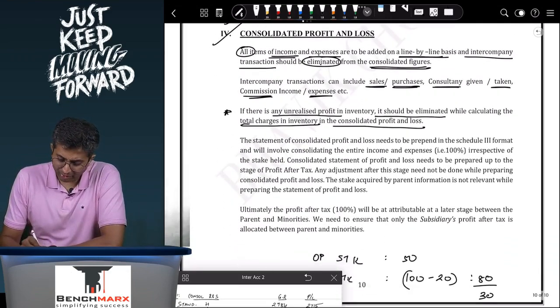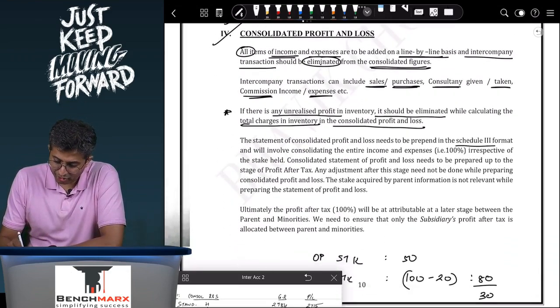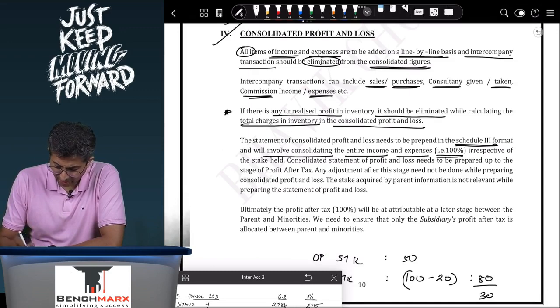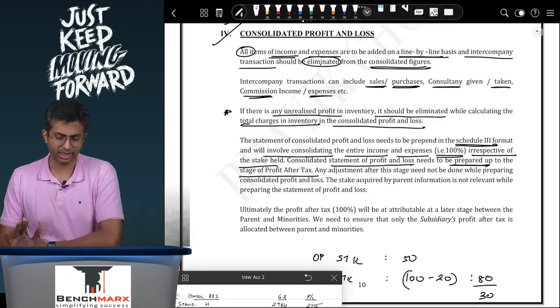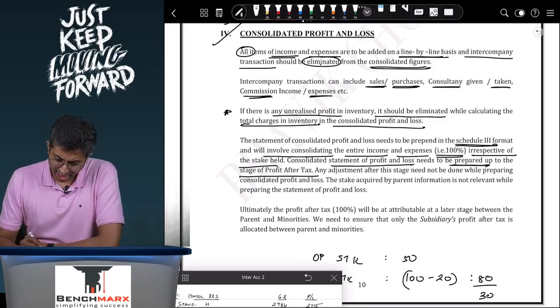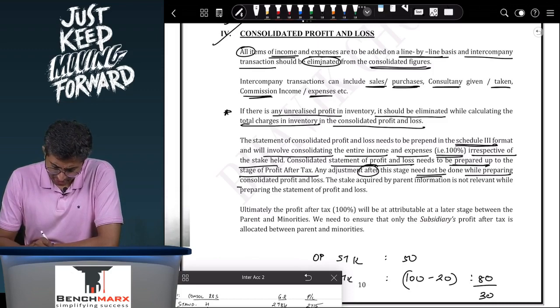The statement of consolidated profit and loss needs to be prepared in Schedule 3 format and will involve consolidating entire income and expenses, that is 100%, irrespective of the stake held. The consolidated statement of profit and loss needs to be prepared up to the stage of profit after tax. Any adjustment after this stage need not be done while preparing the consolidated profit and loss.